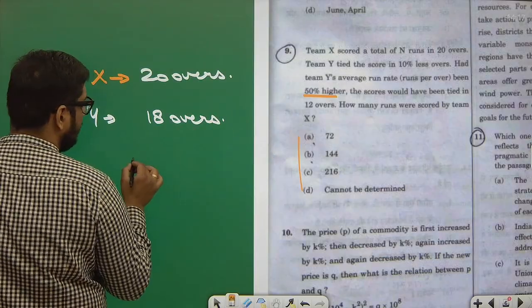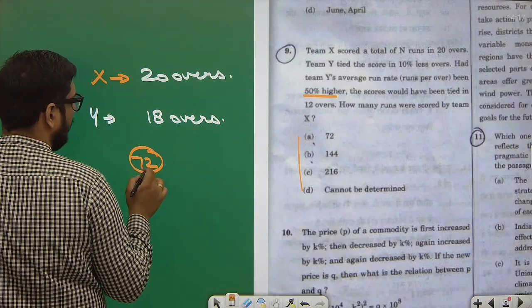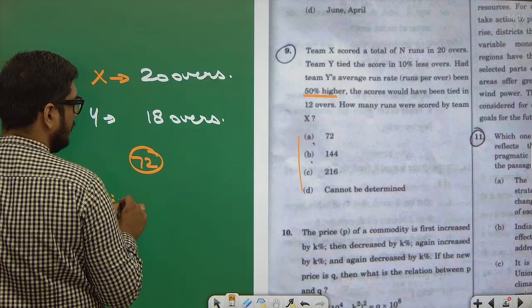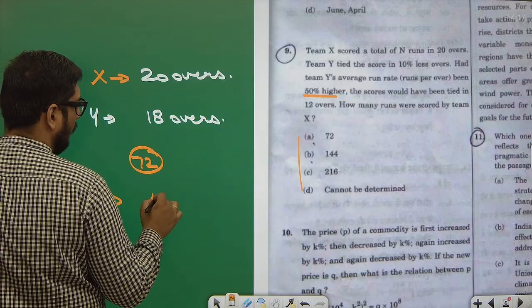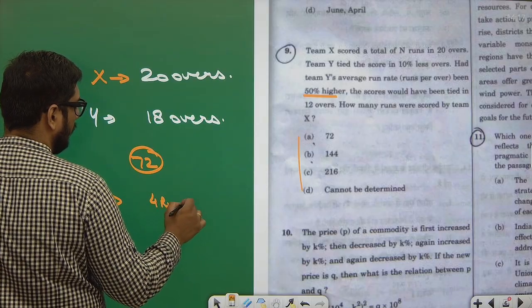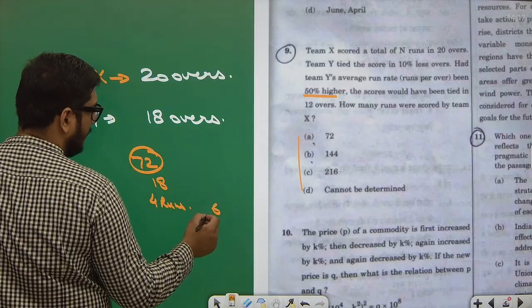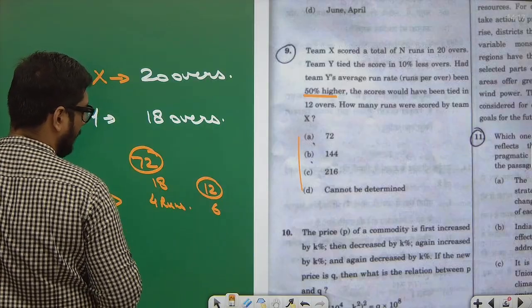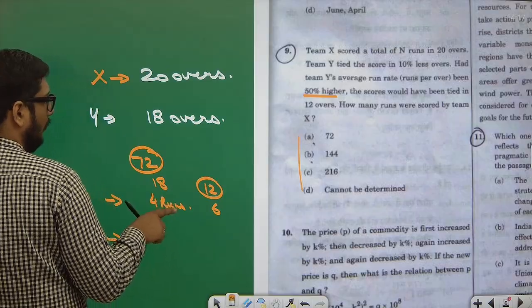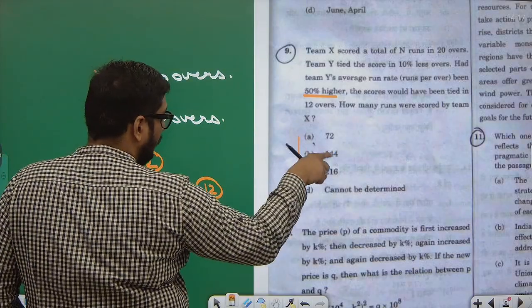I'll show it to you. 72 runs if they are scored. They are scoring in 18 overs. That means 4 runs per over. Now they are increasing it to 6. They will score it in 12 overs. Correct. Now instead of 72, they are doing 144.